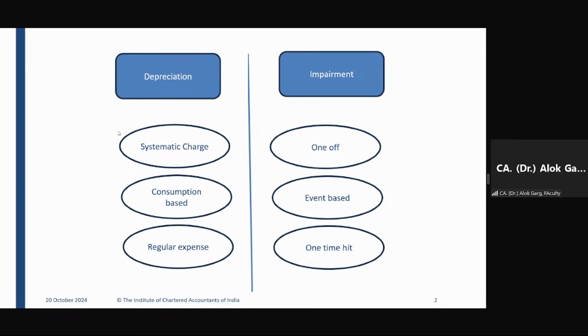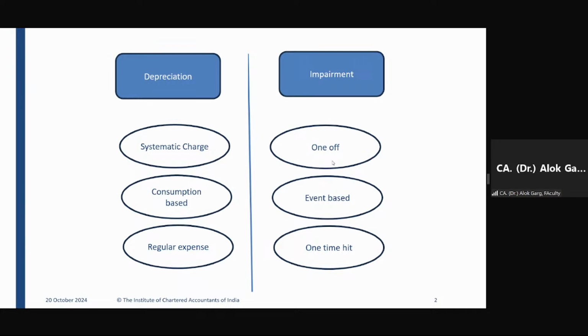Students, depreciation is a consumption-based charge. Okay. So you remember in Ind AS 16 and Ind AS 38, as I told you, depreciation is on the basis of usage of the asset, on the basis of consumption of the asset, on the basis of future economic benefit of the asset, right? If the future economic benefit is consistent, the asset consumption is consistent, and in that case your straight line method is more appropriate. If it is a reducing balance consumption, your WDV is more appropriate. If it is consumption based on output, your unit of production method is more appropriate, right? So depreciation is consumption based.